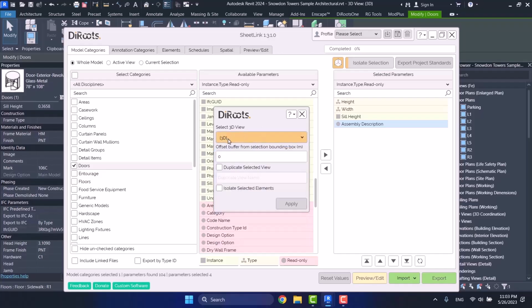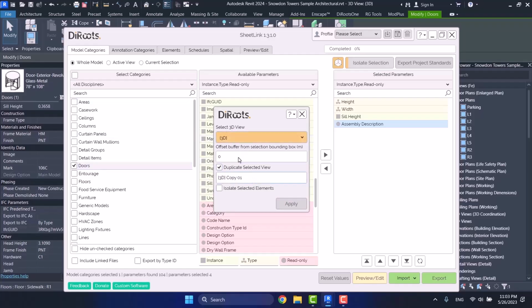After choosing this 3D view, it creates a section box based on the 3D views that you have chosen in the project. For example, you have chosen the doors, and it creates a section box with all those chosen doors there. There is also this option, isolate selected elements. It says, now that I have created the section box, do you want me to isolate it so that you only see them? Here you also can duplicate your selected views and have another one as well.